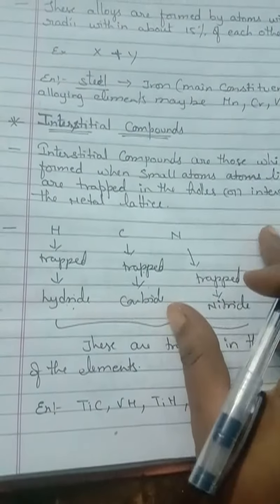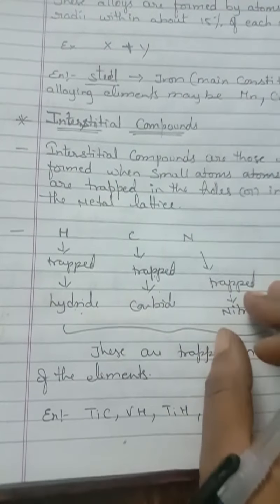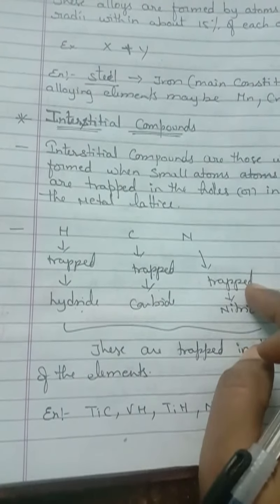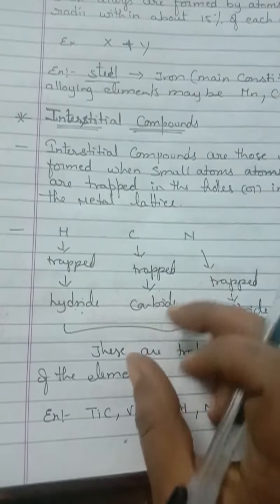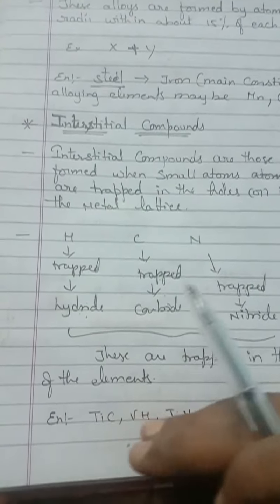Some principal physical properties of interstitial compounds are as follows. When these interstitial elements combine with the metals, the metal will not lose its conductivity, that means they retain their metallic conductivity. Normally a metal has a high melting point, and these are added to it, so the melting point will be higher than those of the pure metals.